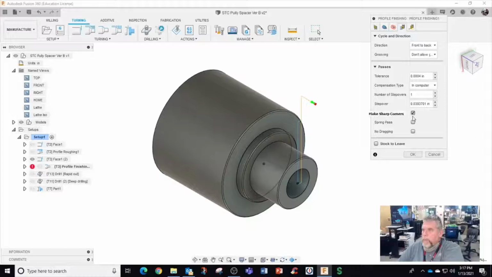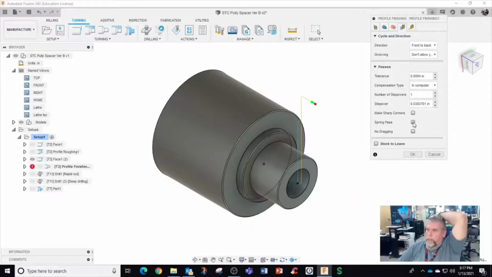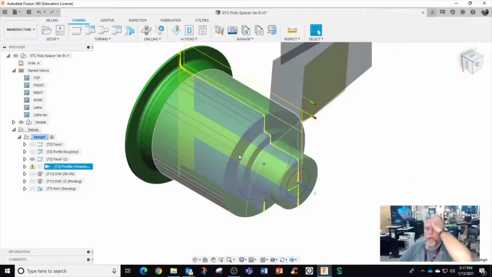Step. Make sharp corners. I don't think we need that. We don't need a spring pass, or do we? I'm going to add a little comp in on that. I think I'm going to add a spring pass. I'm trying to hold this diameter plus or minus 1. No, not even plus or minus 1. And safety, okay, hit OK.